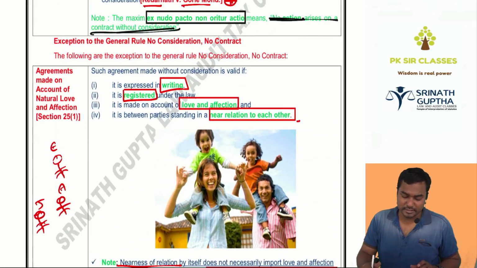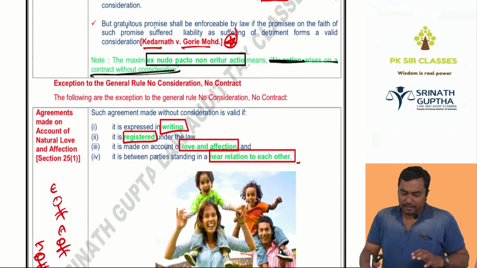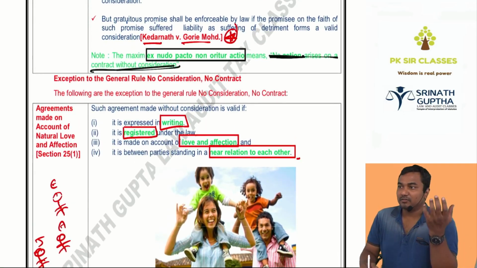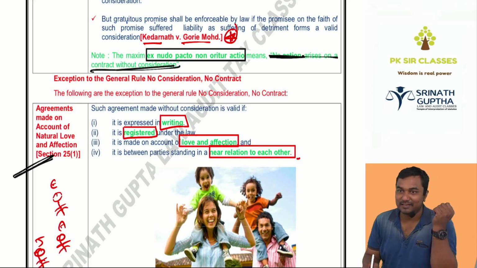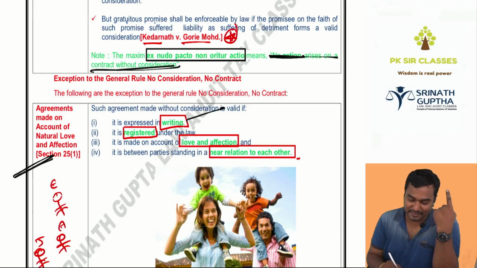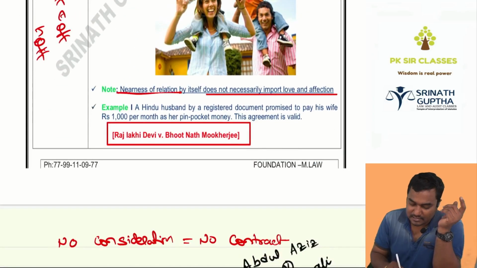So generally no consideration, no contract. It has so many exceptions also, but in these exceptional cases, even without consideration, there is a valid contract. We have seen a beautiful example also. Agreements made on account of natural love and affection are enforceable if they are in writing, if they are registered, if there is natural love and affection, if the party is standing in a near relationship.